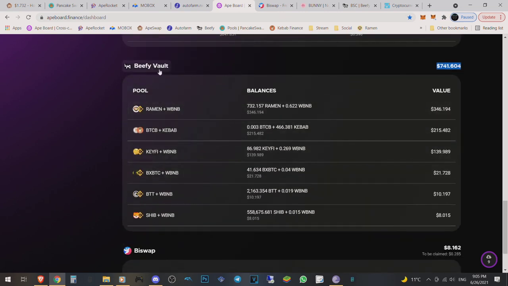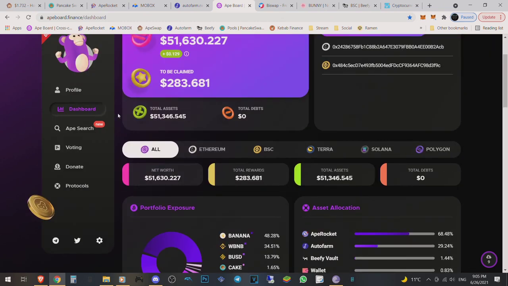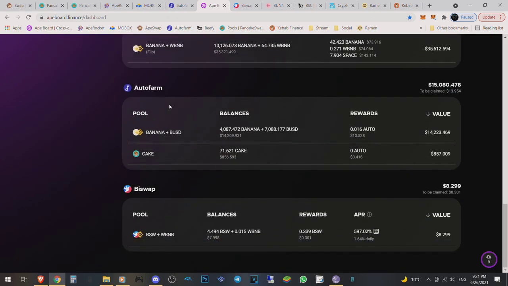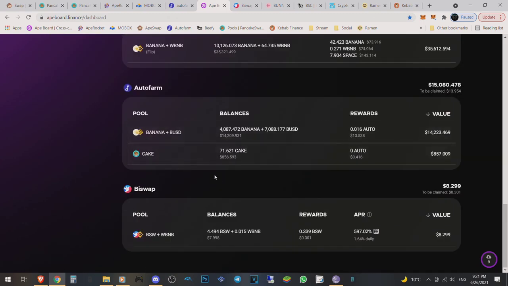So the Beefy Vault, we're going to do this $100 each week. And we're going to invest into different pools that I'm going to decide to go into, and we'll cover that for you guys. So let me do that quickly for you guys. Ooh, man, it was tough, but I got rid of all of it. As you can see over here, there are no more Beefy pools that are staked.